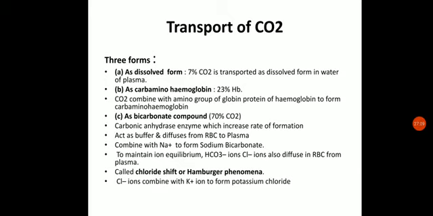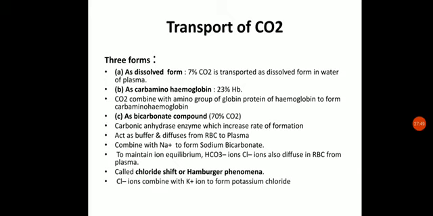The third form is the bicarbonate compound. Around 70% of the total carbon dioxide will be transported as bicarbonate. Carbonic anhydrase is an enzyme, one of the fastest enzymes known, which increases the rate of the reaction in which CO2 plus H2O react to form carbonic acid, H2CO3, or we can say bicarbonate ions. This reaction takes place in the presence of carbonic anhydrase, one of the fastest enzymes known.